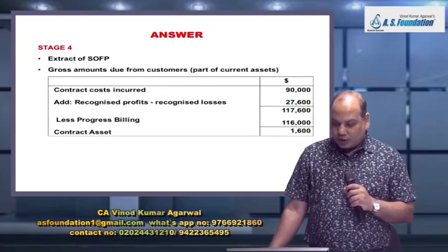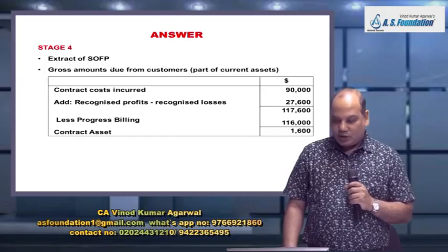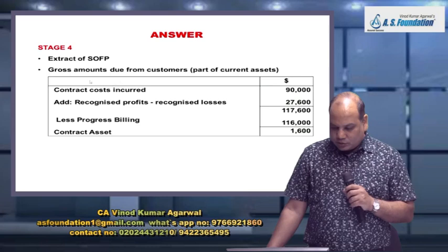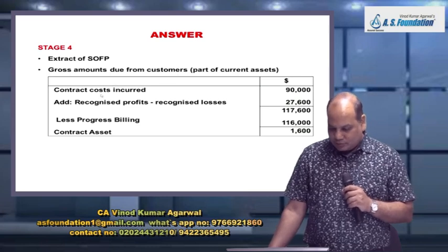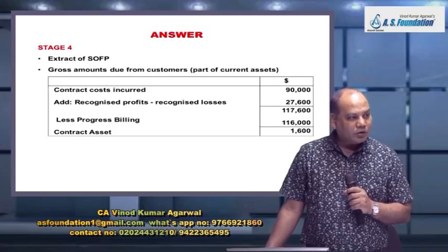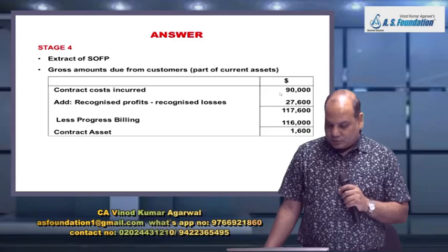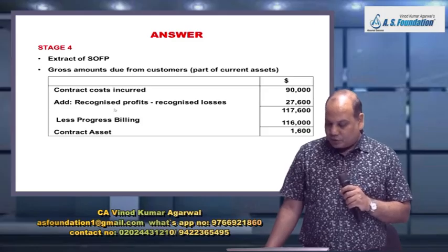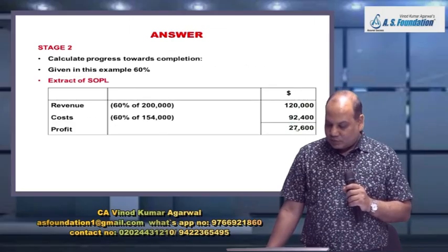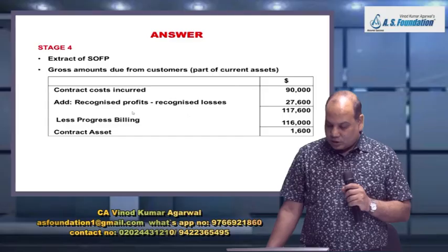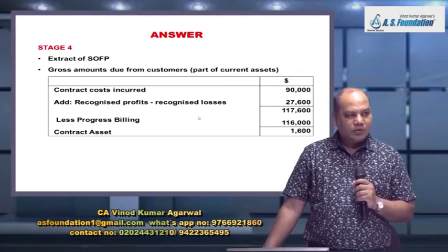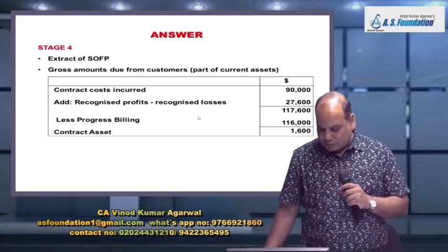And how will your SOFP, statement of financial position, look like? So here we will show contract asset. How? Contract cost incurred we will write. How much is contract cost actually incurred? 90,000. How much is the profit or loss? 27,600, already calculated. This figure will come from here. Or you can write revenue recognized minus cost recognized as expense in the P&L account, the difference between the two.